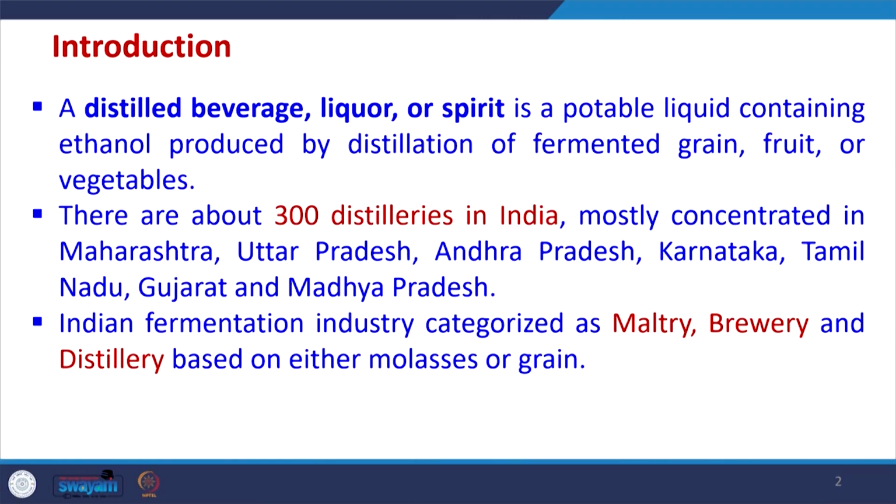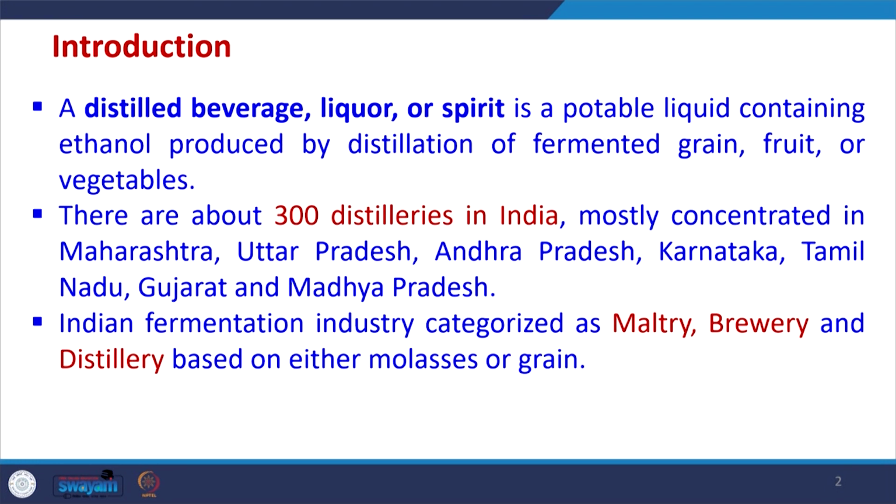So, starting, a distilled beverage or liquor or spirit is a potable liquid containing ethanol produced by distillation of fermented grain, fruit or vegetable. So, in general we can say that any of the fermented grain, fruit or vegetable can be used for making ethanol, and the concentration of ethanol is done by distillation. So, this whole unit is called a distillery.